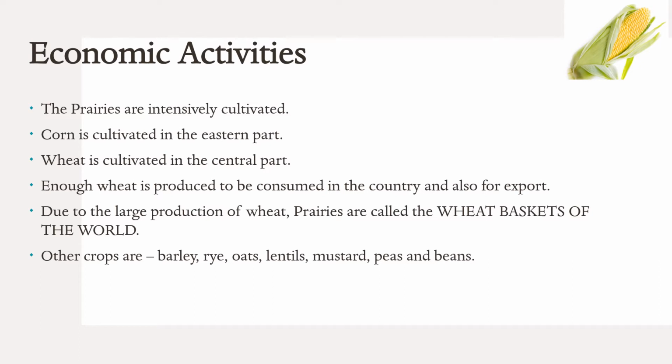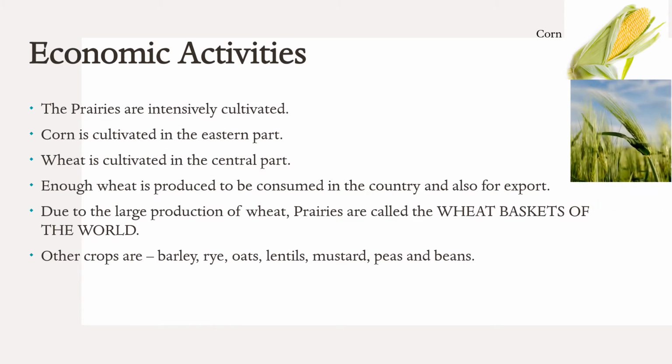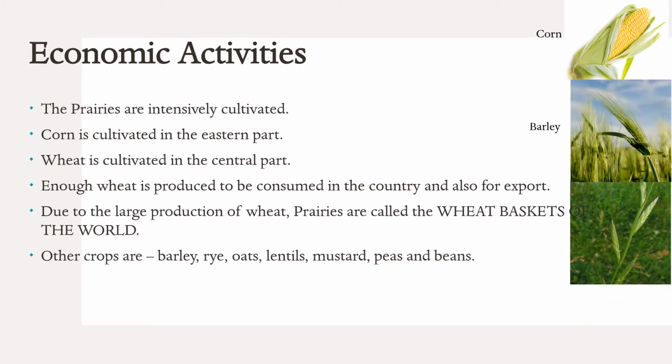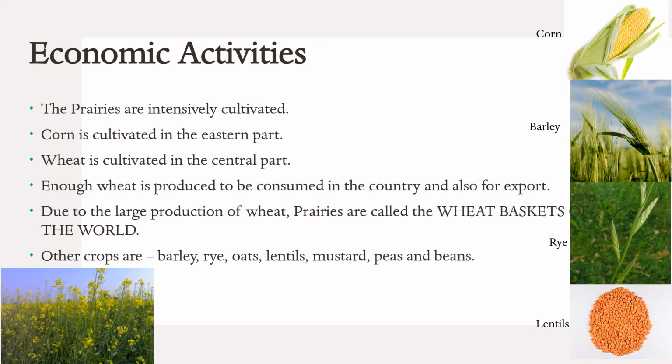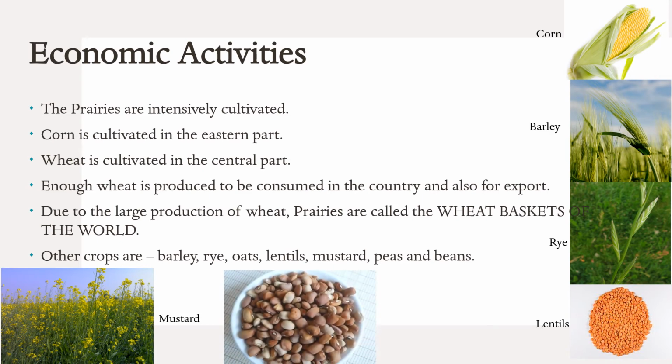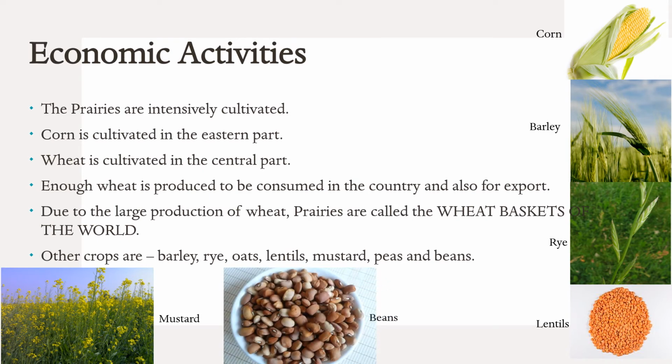So these pictures show the crops which are grown here. That is the maize, that is corn. This is barley. This is rye. This is lentils. That is mustard. And this is beans.